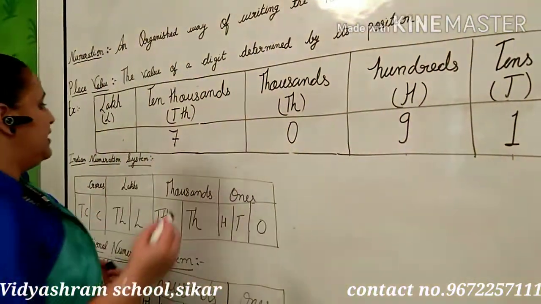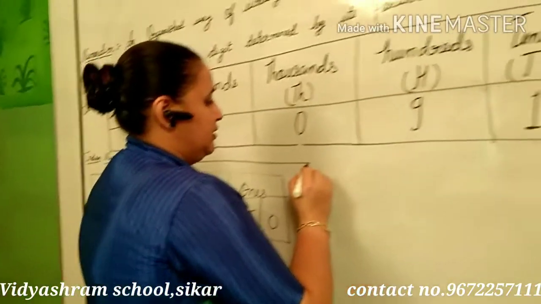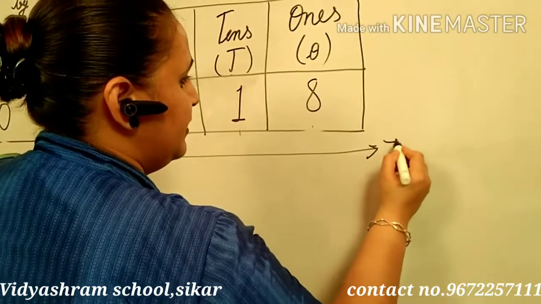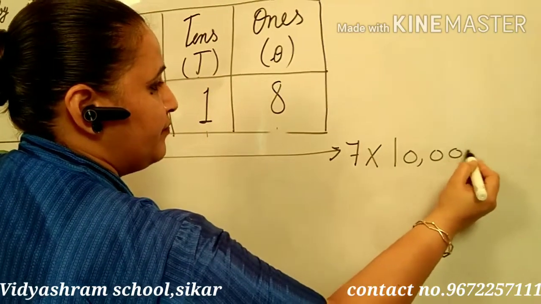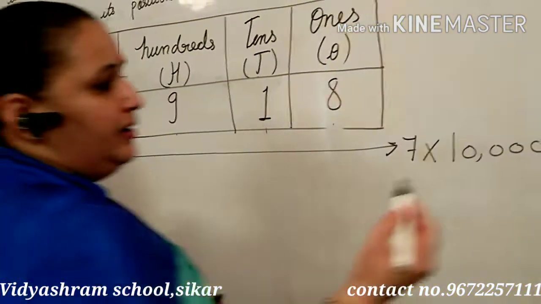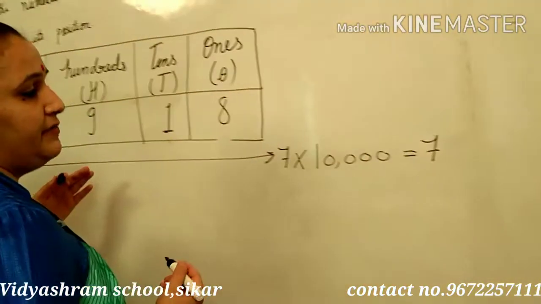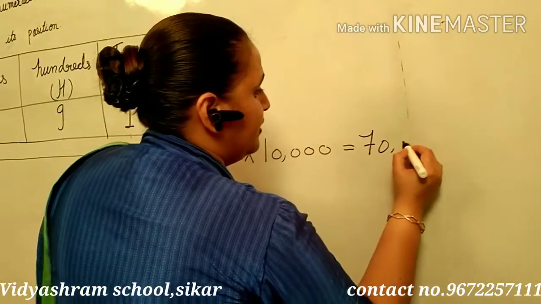So see here, 7 at the place of 10,000. What is the value of the 7? It is 70,000.